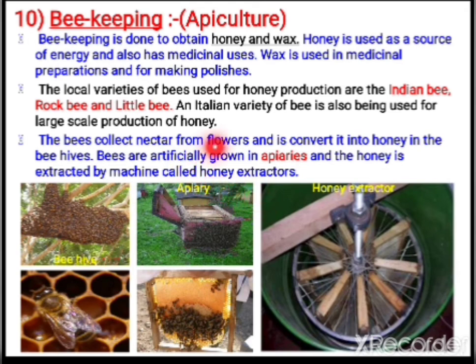When you go to a hill station, you can see very good beekeeping, apiculture and all. Why do they grow mostly in mountain areas? Because there are good forests, varieties of flowers will be there, and then the honey production also will be more, because the bees can collect better honey from various varieties of flowers.